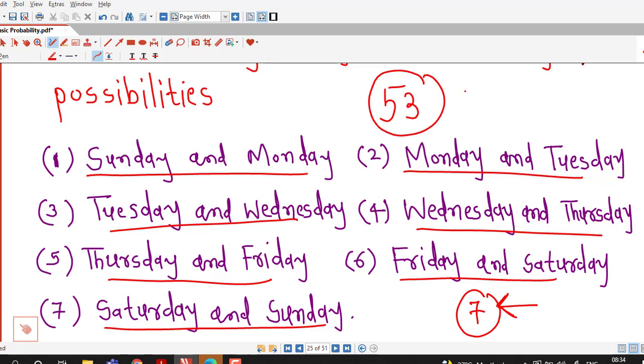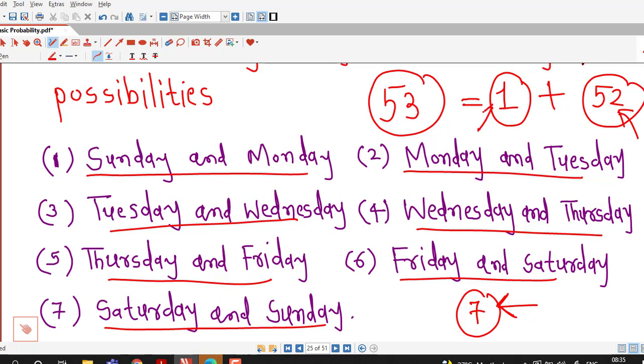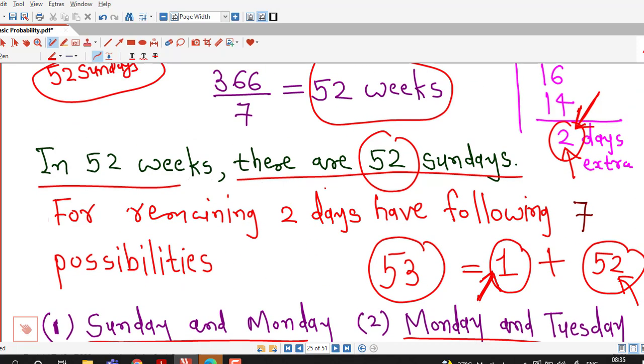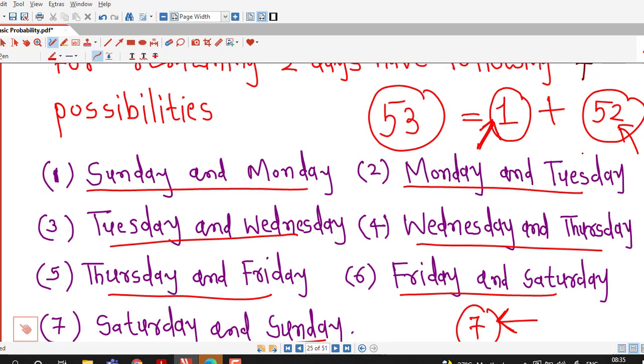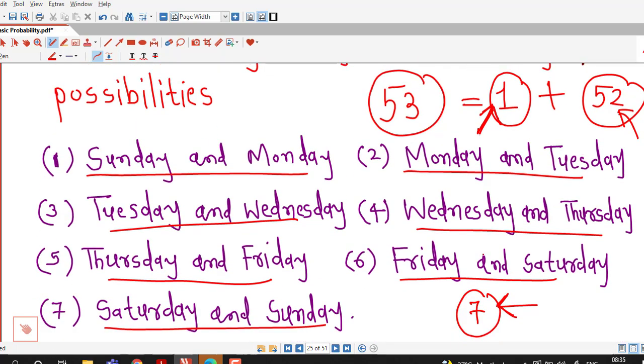Now we are sure that a leap year has 52 weeks, so there are 52 Sundays in those 52 weeks. What we have to take care of is this one extra Sunday. For this one Sunday we are considering those 2 extra days. For these 2 extra days there are 7 possibilities, so the total number of outcomes is 7.